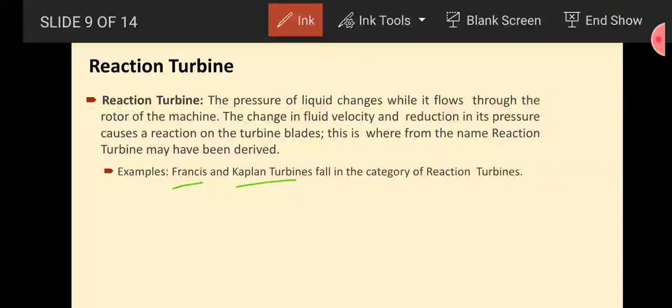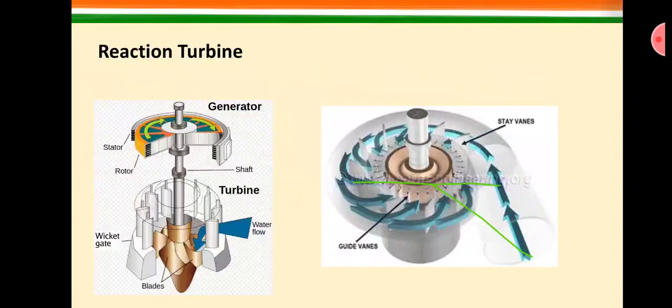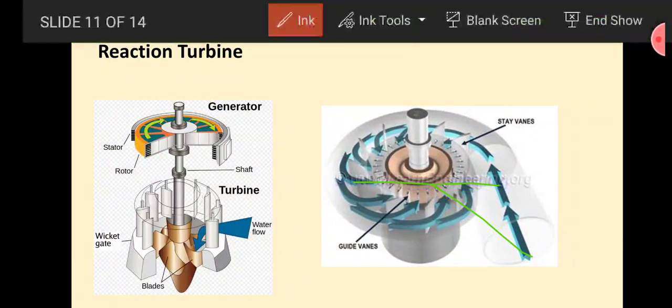Francis and Kaplan. Basically Francis is a mixed flow turbine, because in that both impulsive and pressure forces are countable. But the Kaplan turbine is a pure reaction turbine, as you see in the images where I have written reaction turbine. This is a Kaplan turbine in which pure reaction will occur.